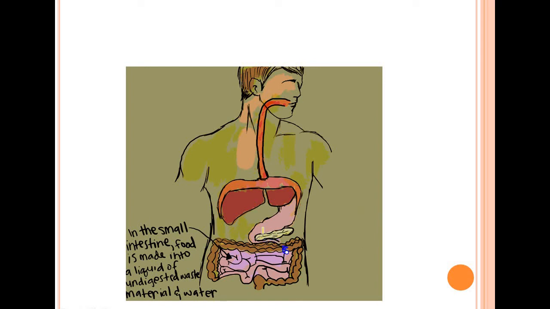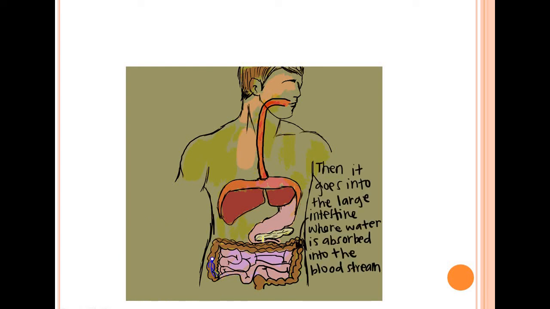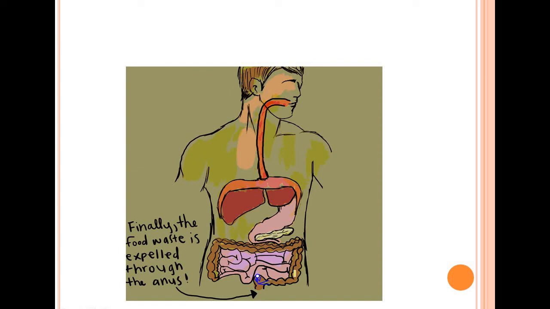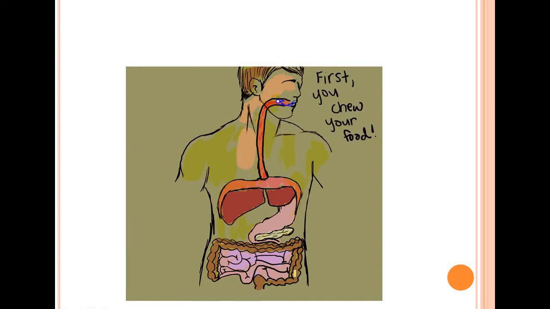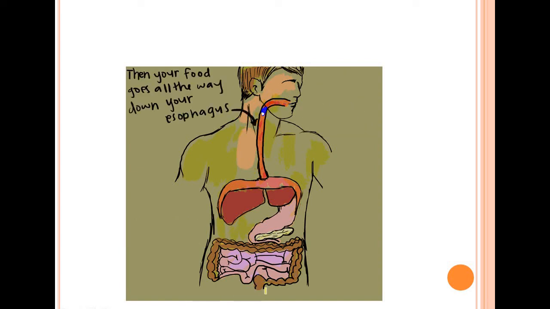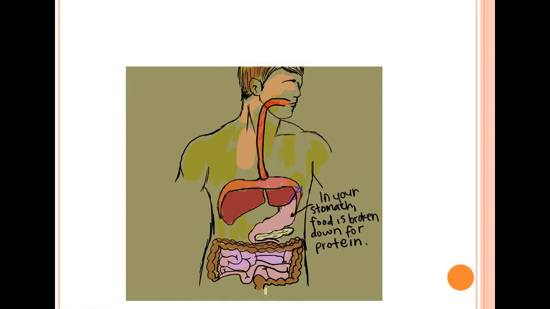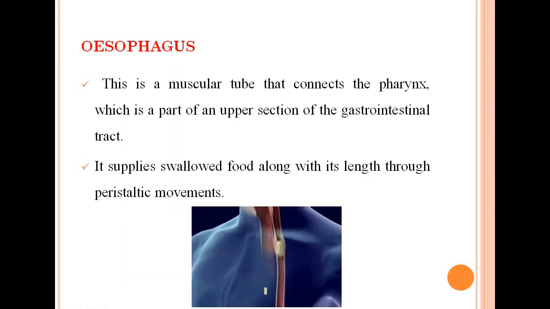After that it passes to the small intestine, where the complete digestion of the food takes place, and even the assimilation. Then it passes to the large intestine, where water and nutrients are absorbed into the bloodstream, and finally through the anus the undigested food is taken out. You can easily understand it.